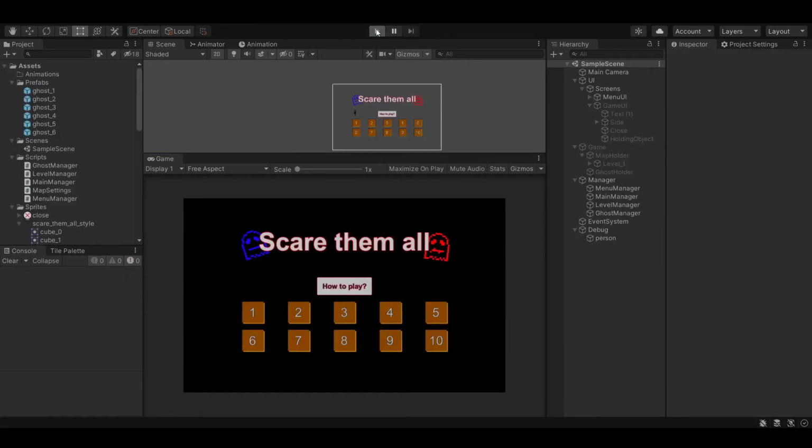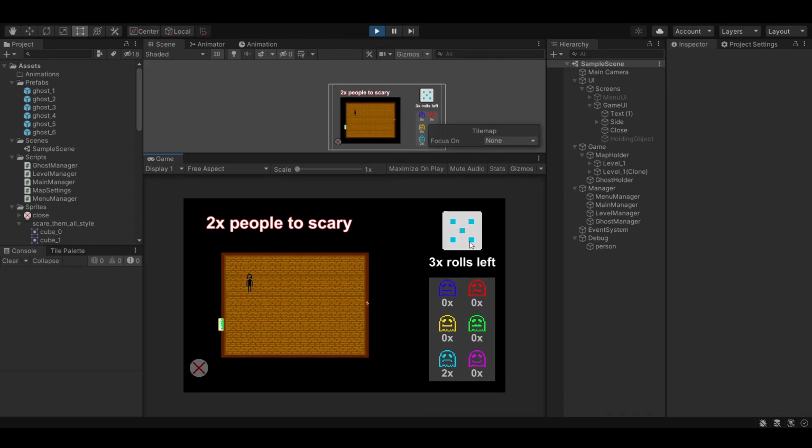Also I added a how to play button that gives you some information on how to play the game. Also I added a small icon that I used for my other game Mini Beast 2, just to show which map you finished and which not.